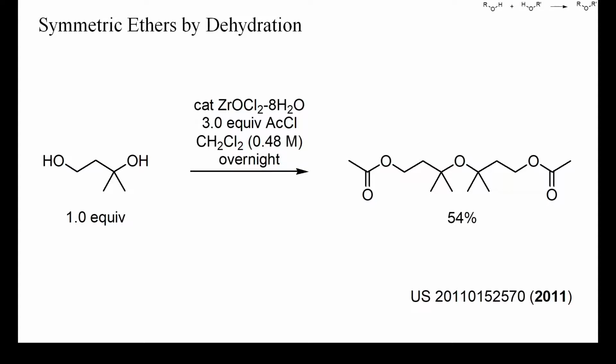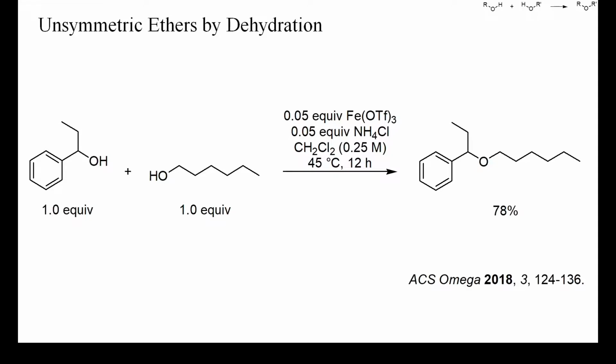In this example, the dehydration was catalyzed by a zirconium salt and hydrogen chloride, and the target product was obtained in 54% yield. The preparation of unsymmetric ethers from two different alcohols requires either a large excess of one of the two alcohols or, as in this example, two alcohols of considerably different reactivity.